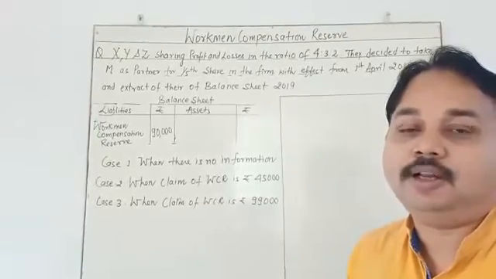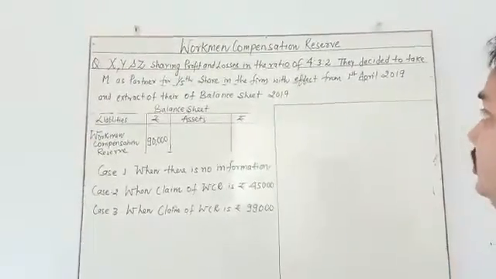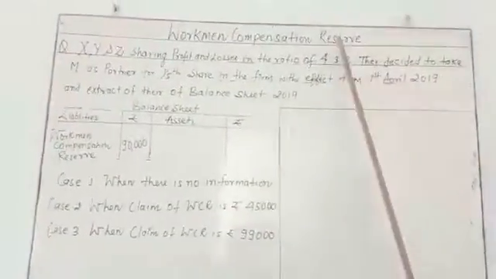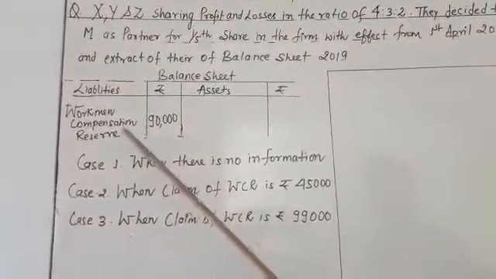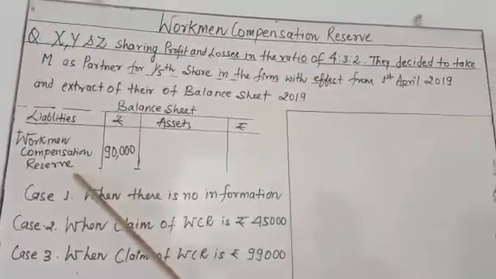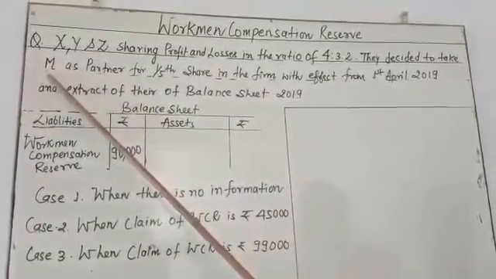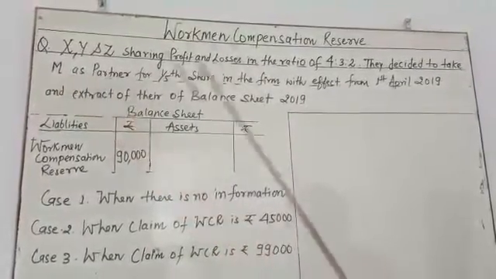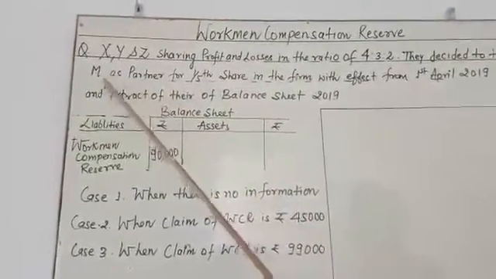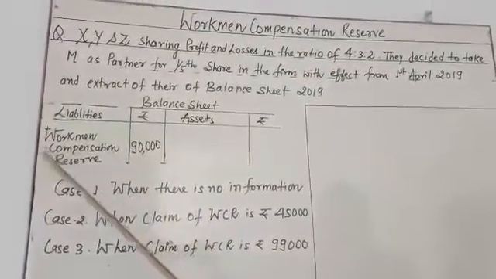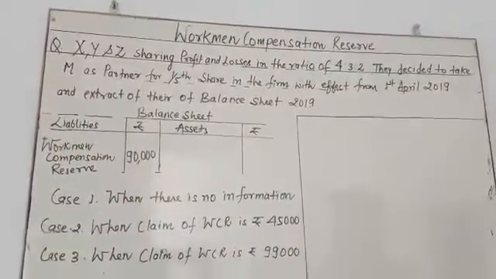WCR means Workmen Compensation Reserve. My dear student, this reserve is a part of liability. Whatever reserve is created out of profit at the time of admission of any partner, in this question, M is the new partner going to take admission with a 1/4 share. So it is a situation of admission. WCR is present in the liability, that is 90,000 rupees.